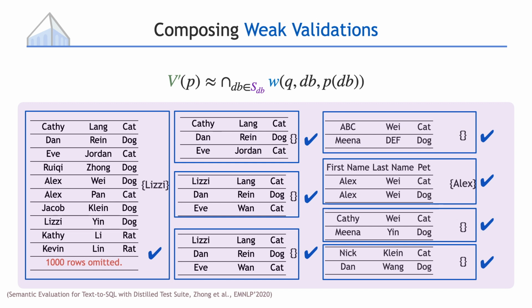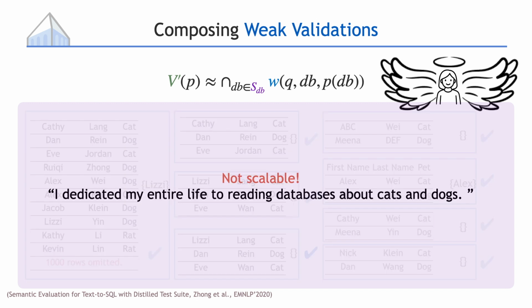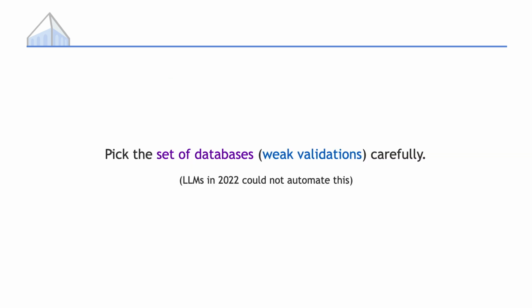This sounds very good on paper, but it's not really scalable in practice. A human user is required to carry out the weak validation, and they're miserable because they need to be dedicating their entire life reading databases about cats and dogs. To sum up, we need to carefully pick the set of databases to perform weak validations.